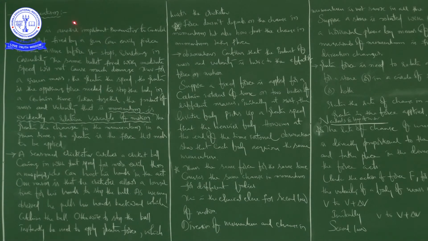In our last class, we started to discuss momentum. Basically, momentum is the product of mass and velocity. The SI unit is kg meter per second and the CGS unit is gram centimeter per second. Momentum is also a vector quantity. The dimensional formula is M power 1, L power 1, T power minus 1.